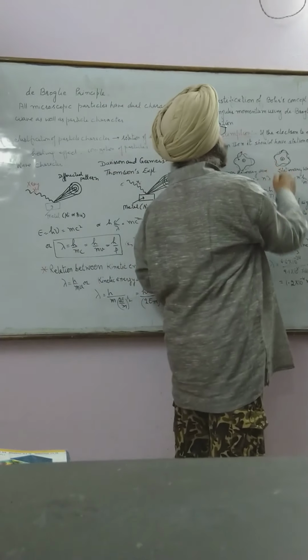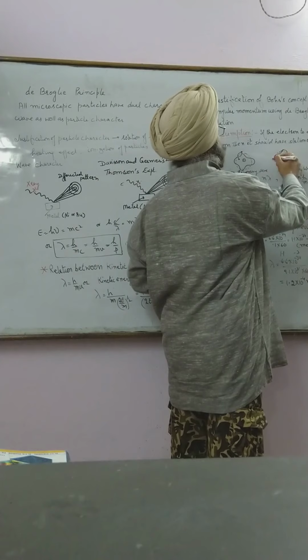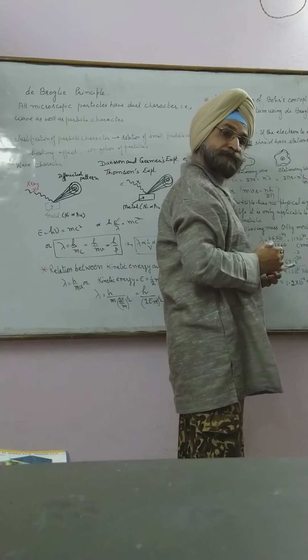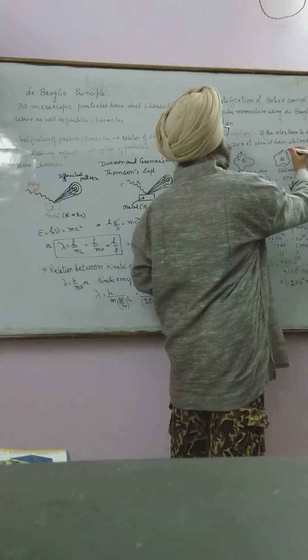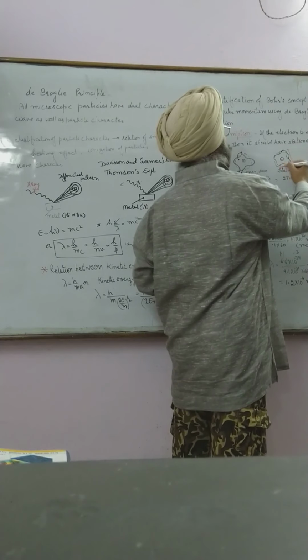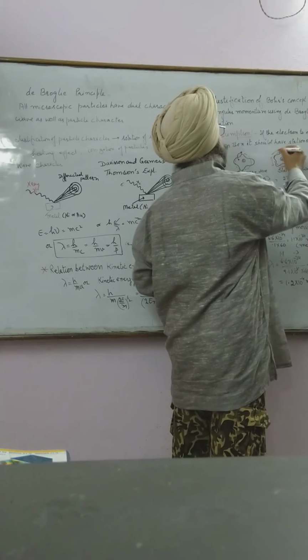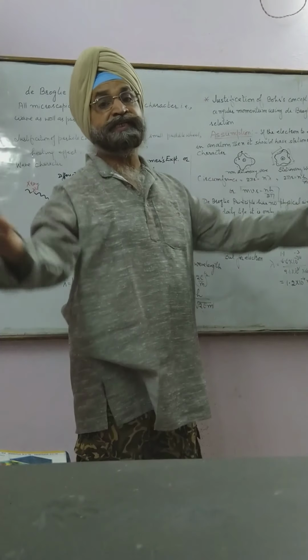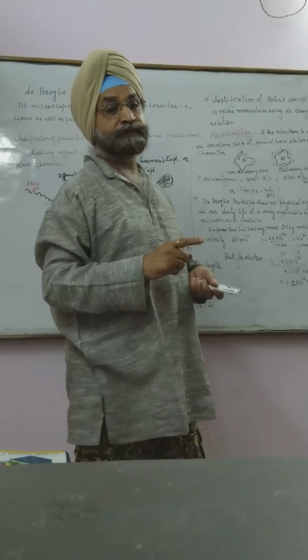But in this case, you get a stationary wave. Here are 1, 2, 3, 4 wavelengths. It may be 3, it may be 6, it may be 7, if it is stationary.